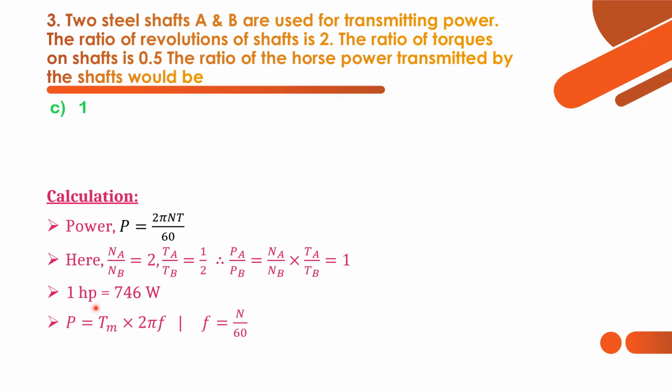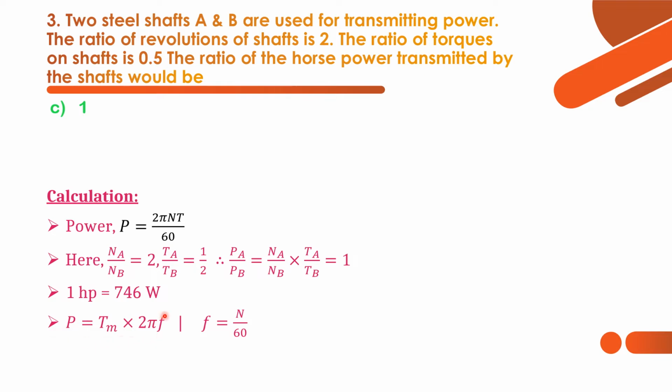1 HP, that is 1 horsepower, is equal to 746 watts. So this is a conversion factor to be followed in case we want to find the power in horsepower, because if we substitute all the things here like rotations and the torque, we get the answer in watts. If you want to find that watts in HP, then we have to follow this conversion. 1 horsepower is equal to 746 watts.